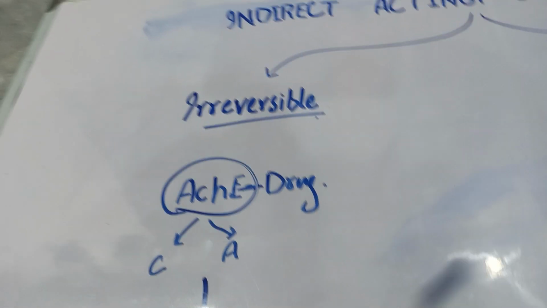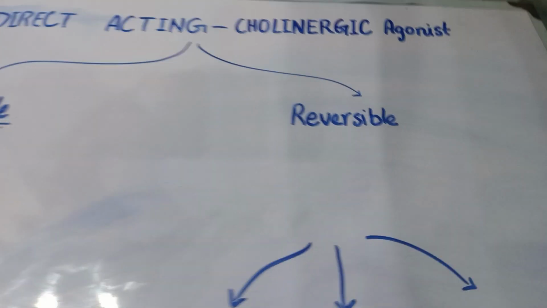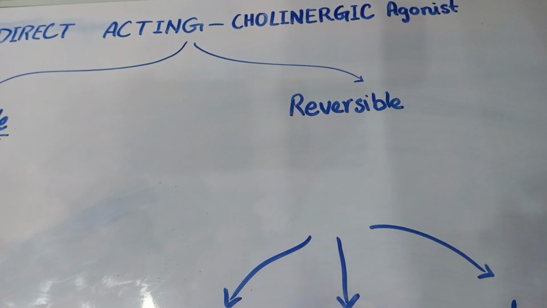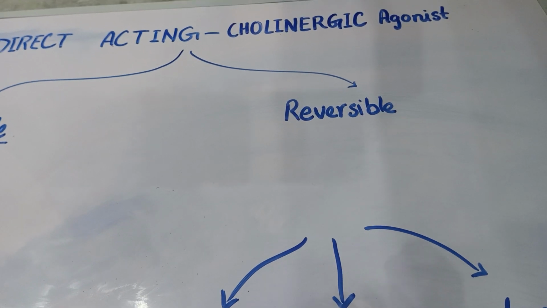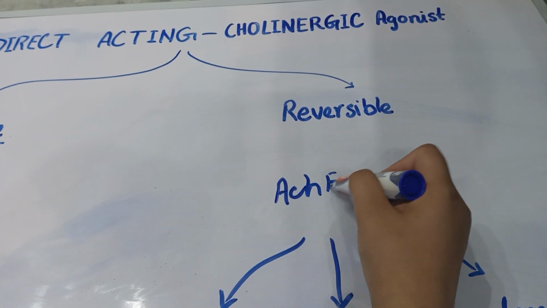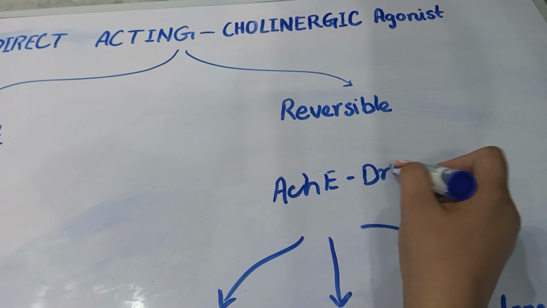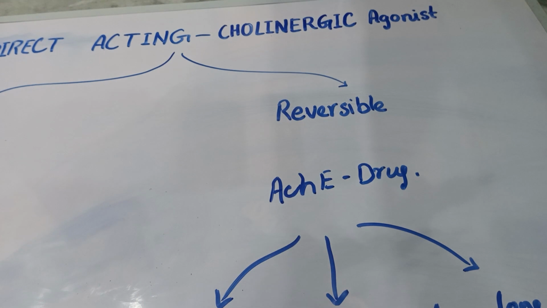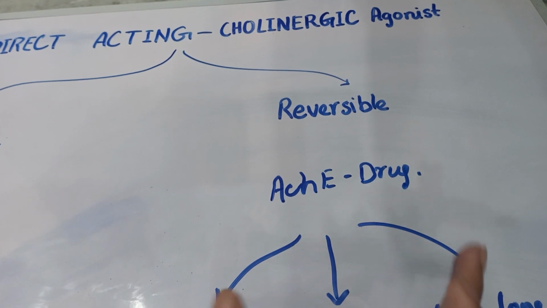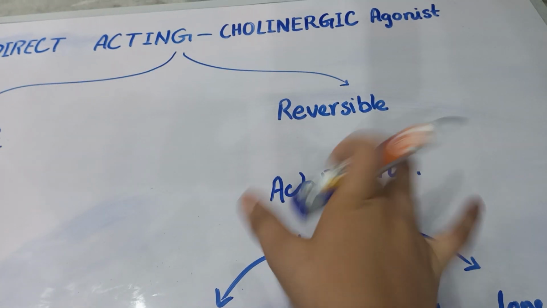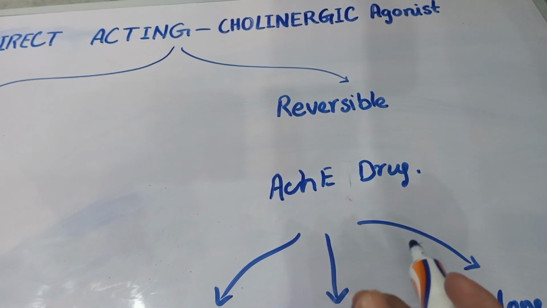But in the case of reversible indirect acting cholinergics, there is a bond between the acetylcholinesterase and our drug, but this bond is not a covalent bond. This bond can be reversed; it can be broken.